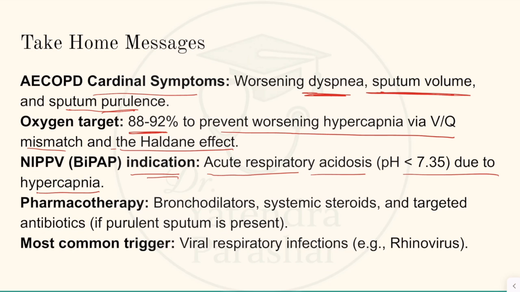Pharmacotherapy includes the use of bronchodilators, systemic corticosteroids, and targeted antibiotics. The most common trigger is viral infections, especially rhinovirus infection.